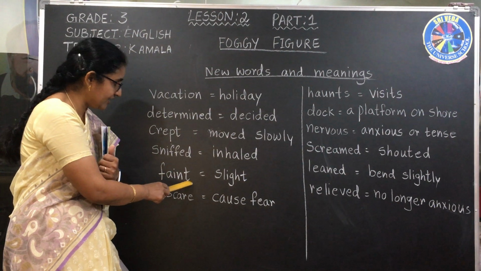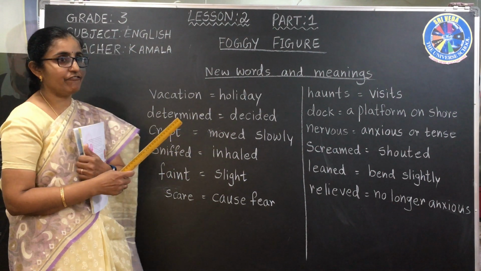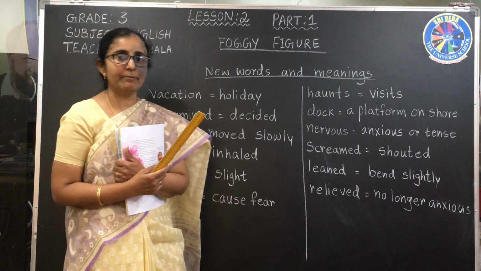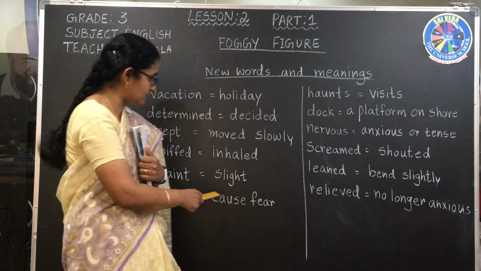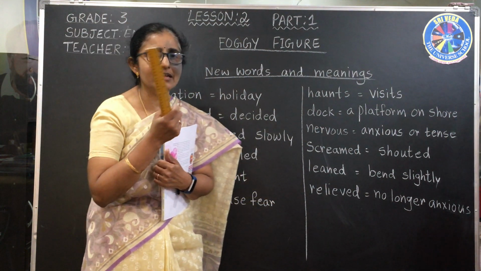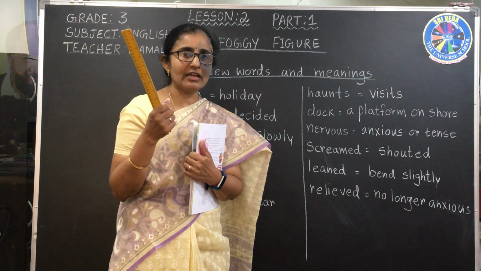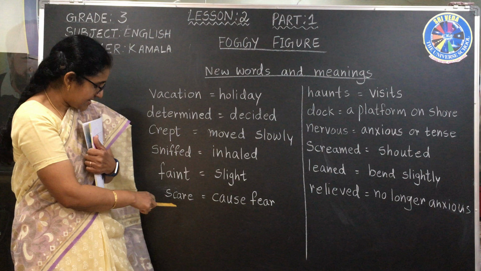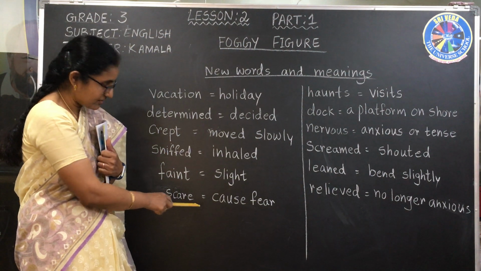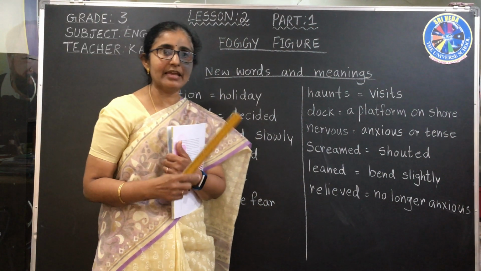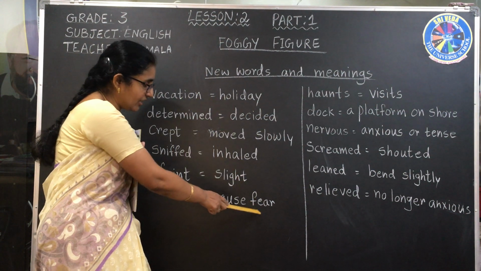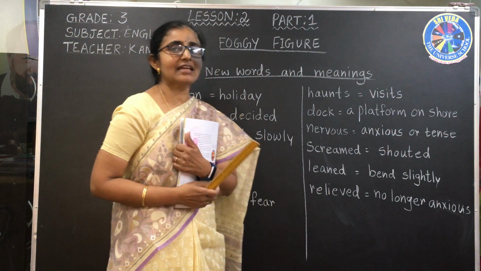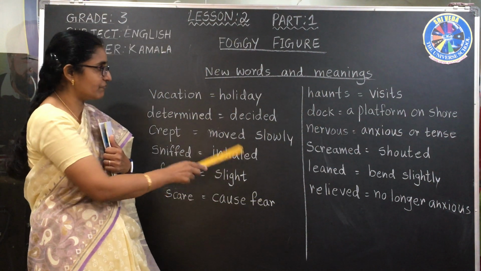Now let us see faint. F-A-I-N-T, faint. Usually faint means falling down and becoming unconscious. But here faint means a very slightly coming smell. It means you don't get a very pungent smell but a slight smell. That is called faint also. Next, scare. All of you know scare. Scare means causing fear. If anything causes fear, you get scared. We say scared. So that is nothing but scare, to cause fear.